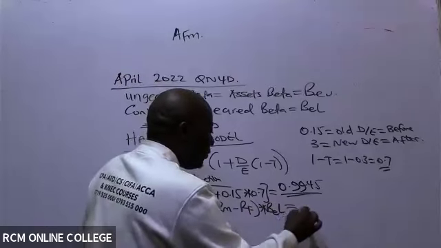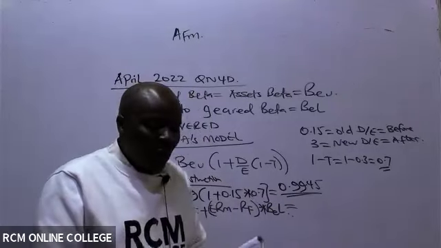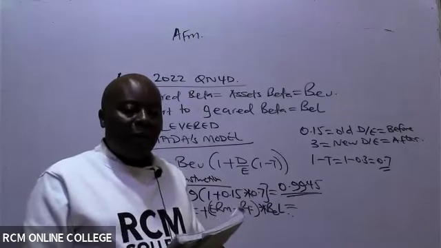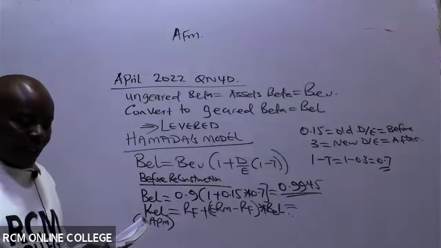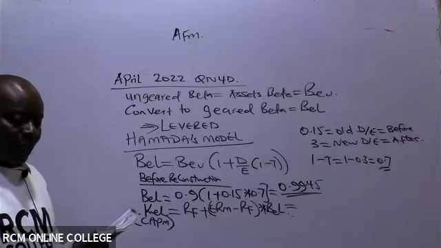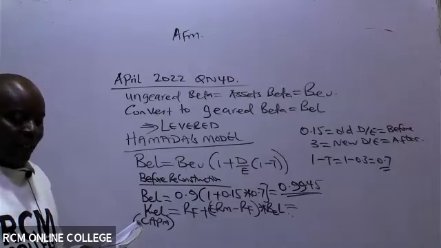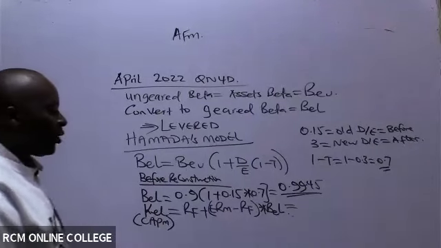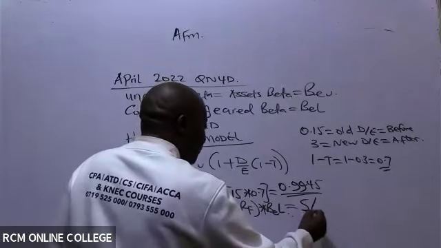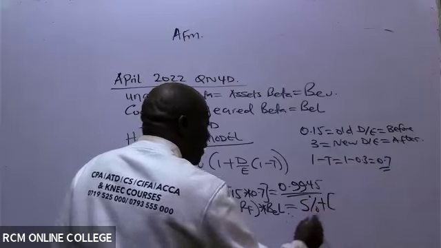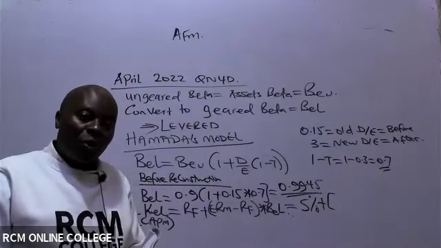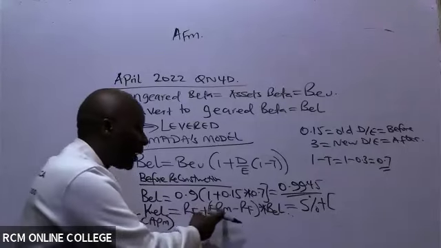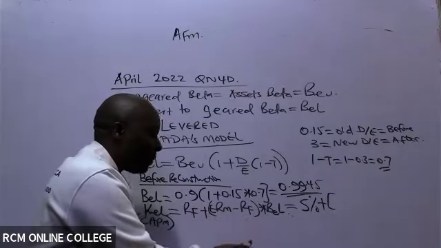So has this examiner given me the risk-free rate of return? Oh yes. In paragraph number 1, the last sentence, the risk-free rate of return is 5%. Risk-free is 5%. Has he given me the market return? Market return, no. Instead of giving me the market return, he has given me the premium.